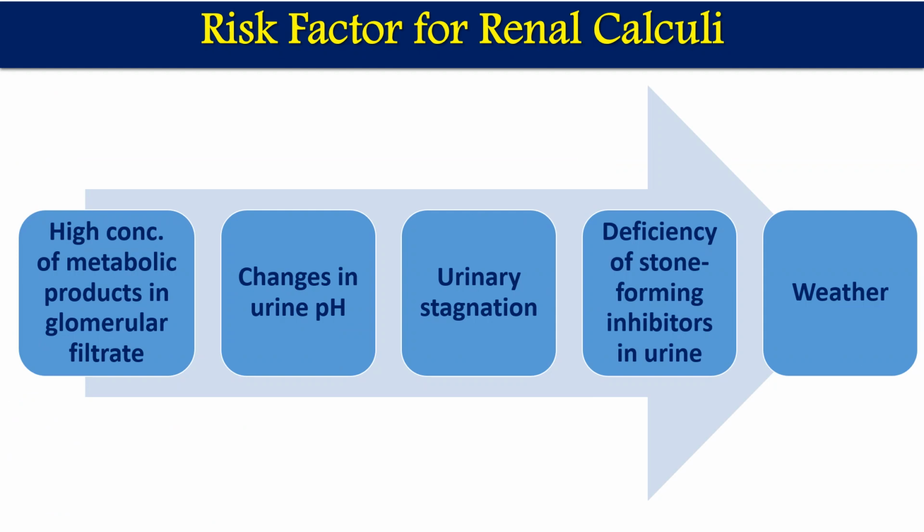The second risk factor is a change in the urine pH, because we know urine is slightly acidic. But if the pH varies, whether it increases or decreases, the substances can settle down, solidify, and precipitate. Some substances will be precipitated if pH increases, and some will be precipitated if pH decreases. So if pH varies, sedimentation of the components will increase.